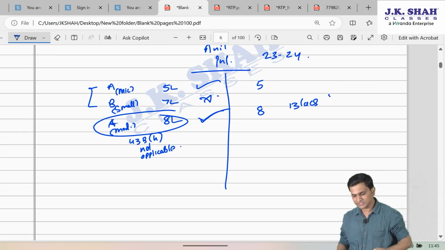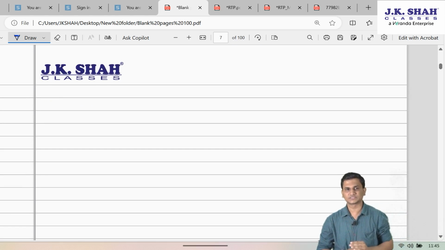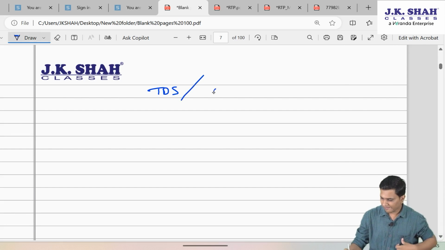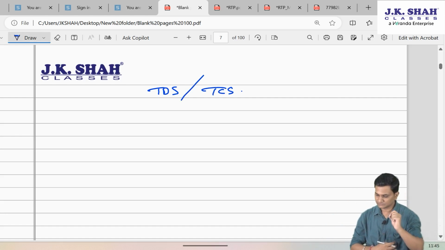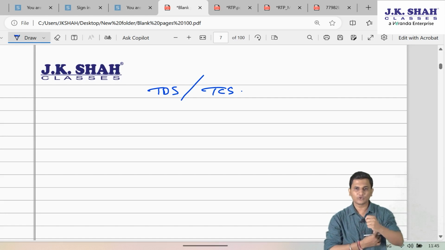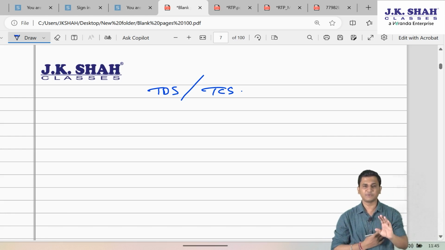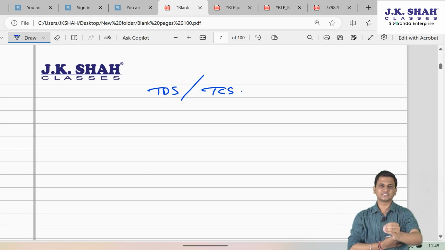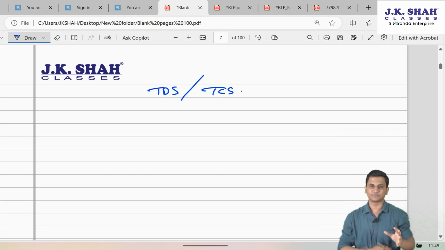You people must be aware that the government, since the last few years, is trying to improve the reporting mechanism, for which they are introducing new sections of TDS and TCS. I hope you people are aware that TDS and TCS not only give some taxes in advance to the government, but the biggest help the government gets through TDS TCS provisions is information, reporting.